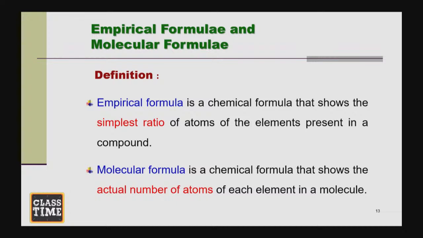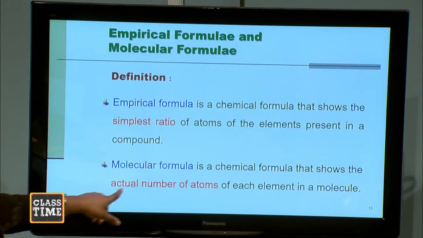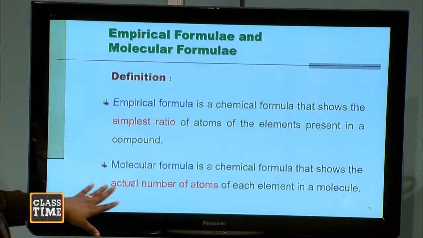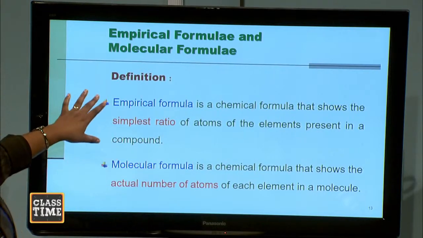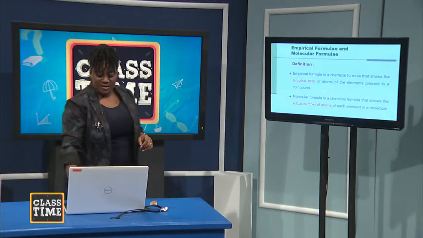Now, the difference between empirical and molecular formula: molecular formula shows the actual number of atoms present in the molecule, while empirical formula, the one with the E, shows us the simplest whole number ratio. So again, molecular formula shows the actual number of atoms, while empirical formula shows us the simplest whole number ratio.